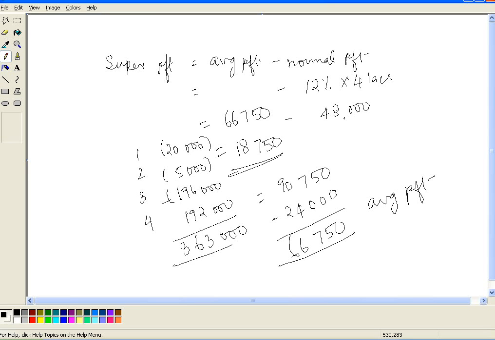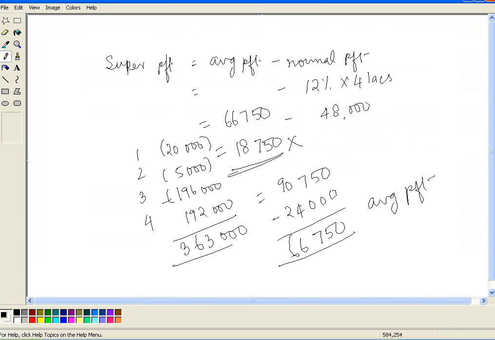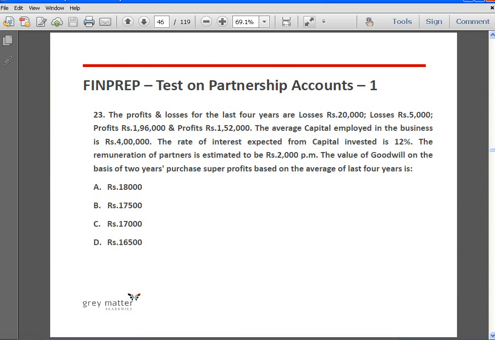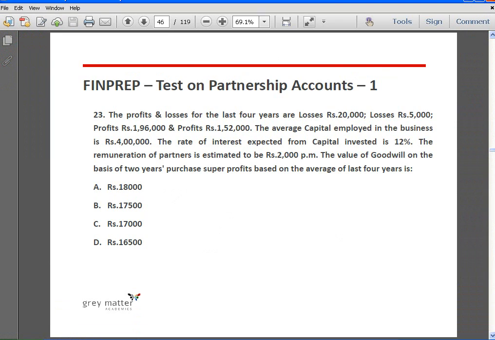Okay, we cannot stop here because it says that goodwill is 2 years purchase of super profits into 2.